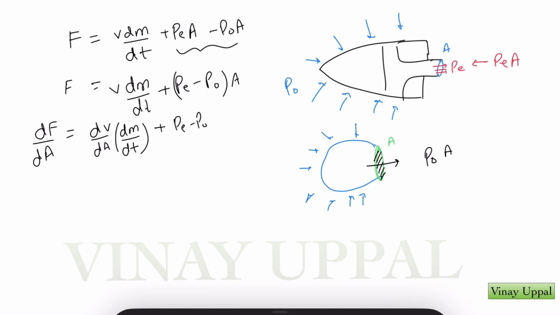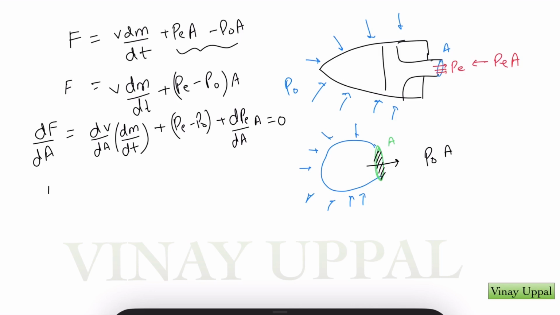plus, by the product rule, (P minus P naught) plus dPe by dA times area. So this is the derivative of the thrust force with respect to the area, and I'll set this to 0. Now I need to calculate two derivatives here, the velocity derivative and the pressure derivative with respect to the area. In order to do that, I don't explicitly know the dependence of pressure and velocity on area. However, I still have a relation between pressure and velocity via Bernoulli's equation. Remember, the question asked us to treat the gas as incompressible fluid flow.